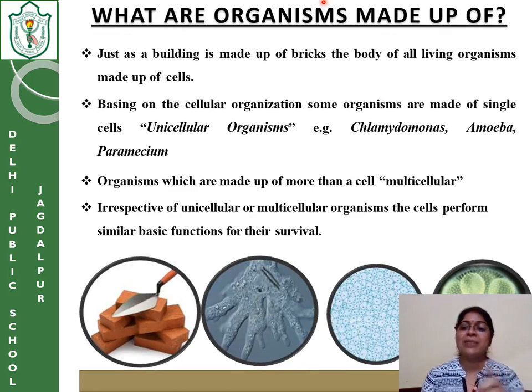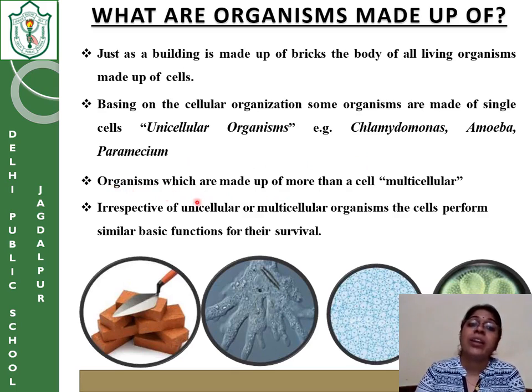So the organisms whose whole body comprises only one cell will be called unicellular organisms, like Chlamydomonas, amoeba, paramecium. These are examples of unicellular organisms.